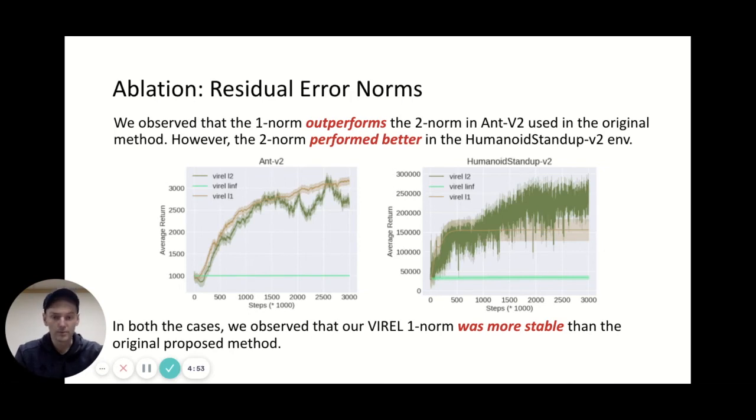We observed that the 1 norm outperformed the 2 norm in Ant-v2. However, the 2 norm performed better in the humanoid stand-up environment. In both cases, the 1 norm seemed to be very stable, while the 2 norm was kind of variable. Our suspicions were confirmed because, depending on the task, one norm may outperform the other, but it's clear that the choice is between 1 and 2, because the infinity norm failed to learn on any task.